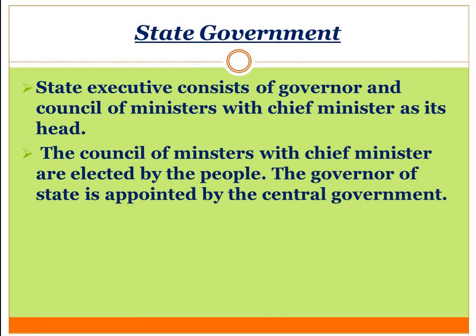If we talk about the state executive, from all the MLAs, different ministers are chosen, and the head of the ruling party is the chief minister. So the state executive has the governor, the council of ministers with different departments, and the chief minister. The council of ministers with the chief minister are elected by the people of the state. The governor of the state is appointed by the central government.